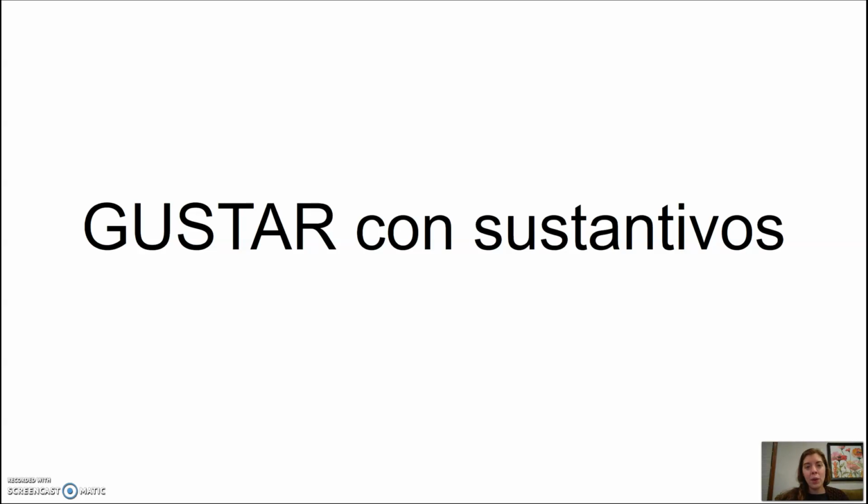Hola clase. Hoy aprendemos de gustar con sustantivos. Today we will learn about the verb gustar with nouns. We've already learned about gustar with verbos infinitivos, infinitive verbs, to say that we like to do an action. This presentation today will have a lot of review of the concepts that we learned with gustar con los verbos infinitivos y acciones. But we're also going to apply that now to gustar con sustantivos, gustar with nouns.